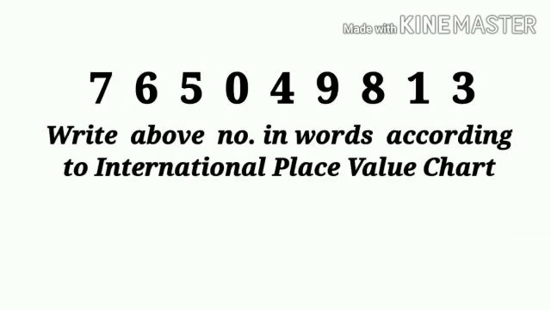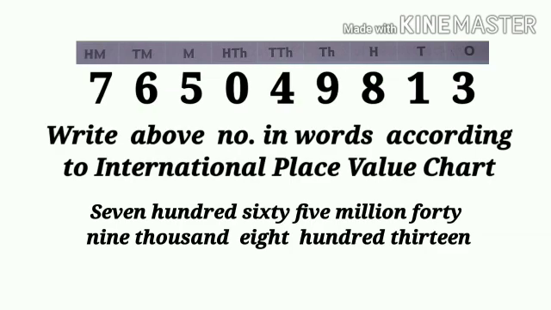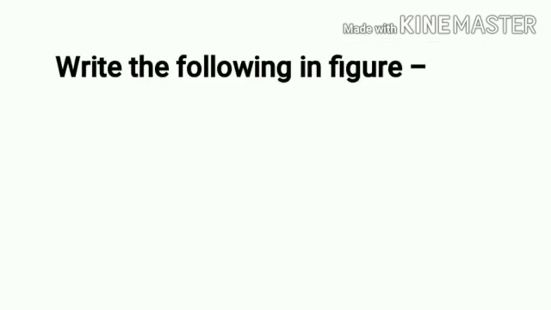Now with the same number we will learn to write in words according to the international place value chart. One thing is very interesting here. We start the counting from the right side, means from the ones period. But when we write in words, we write from the left side, means from the last digit place in the period. So see here, 7 is on the last place in the millions period. So we write in words according to its position, means 765,049,813.